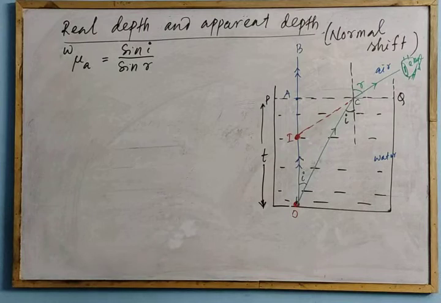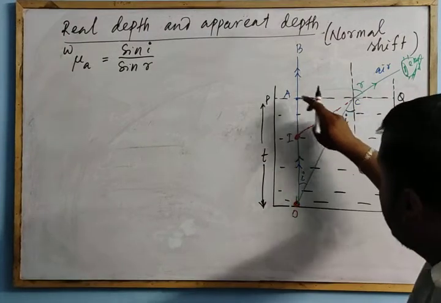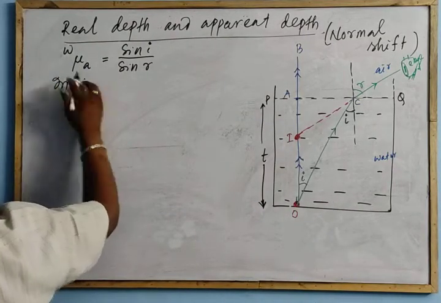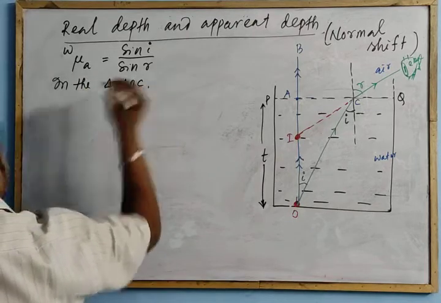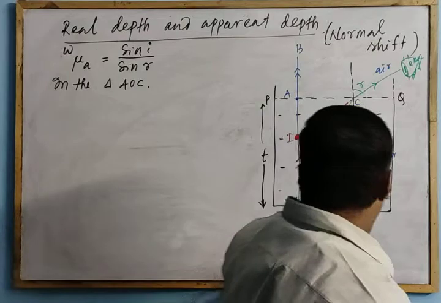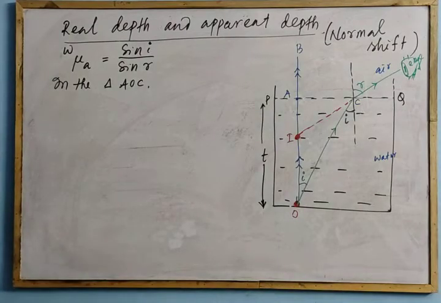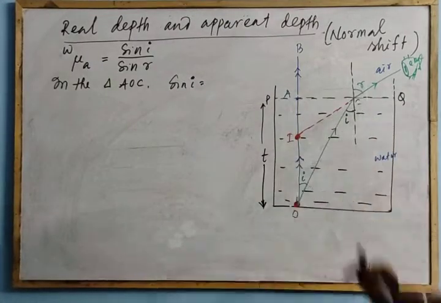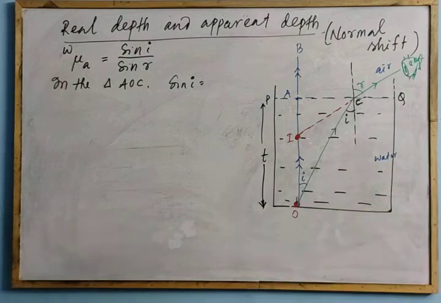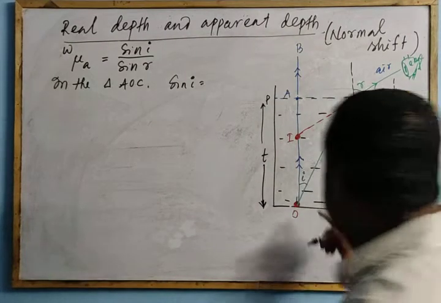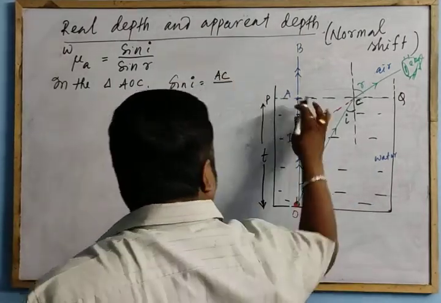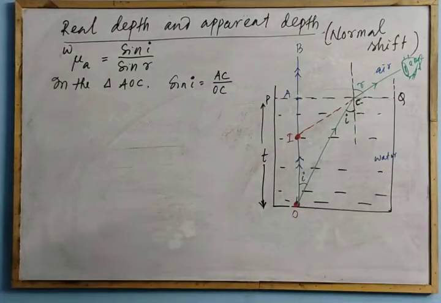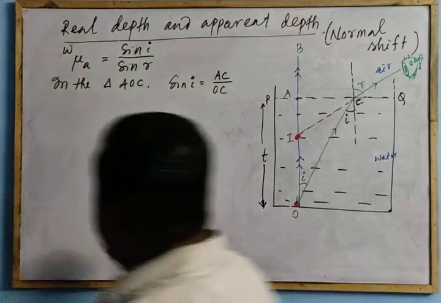Clear? Now take the triangle AOC. In the triangle AOC, what is your sin I? Sin I is equal to AC by OC. Clear?